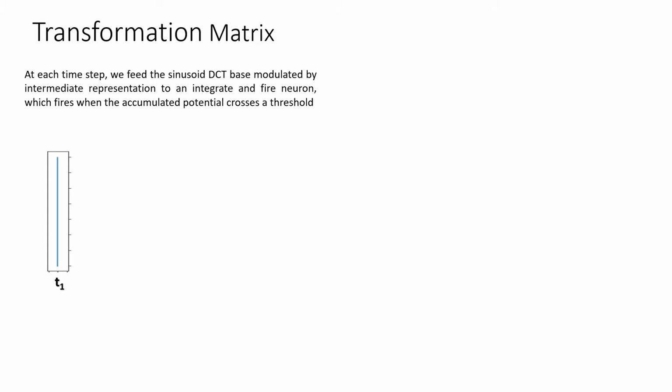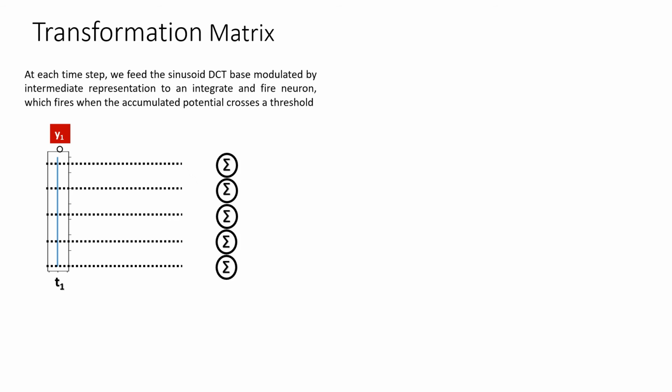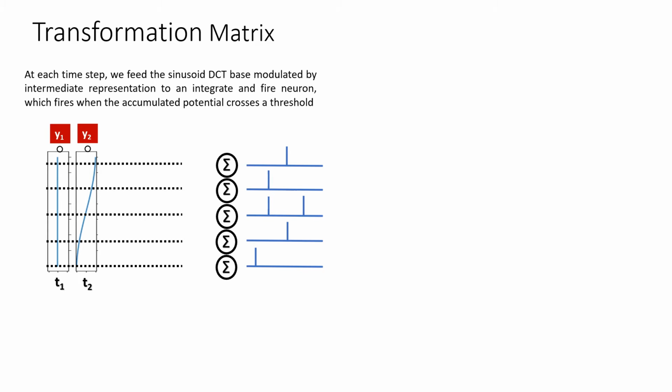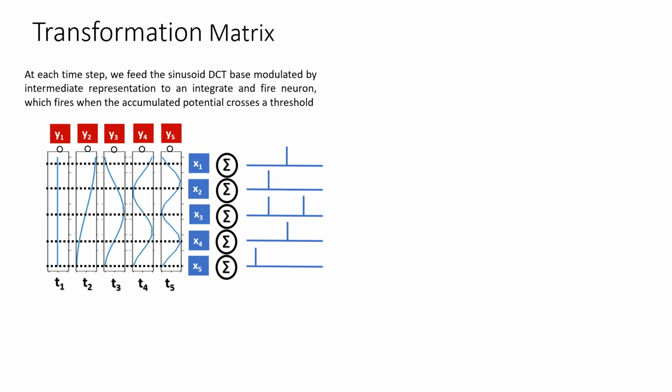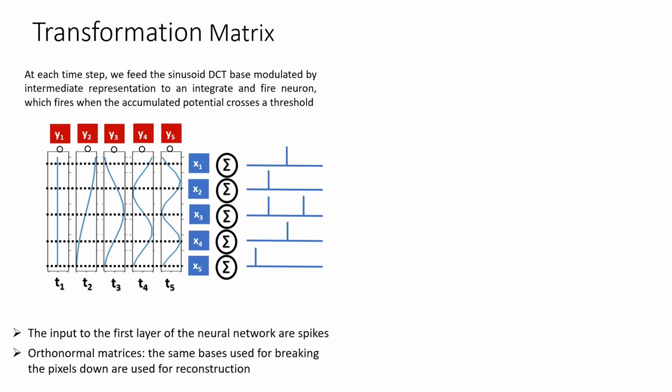Here we show how the reconstruction spread over time results in spikes. Let's consider time step 1, where Y1 modulates the first basis vector. This modulated vector is fed to an integrate and fire neuron. The neuron keeps integrating the modulated basis vectors until they reach a threshold and then it emits spikes. This ensures the input to the first layer of the neural network are spikes for efficiency.